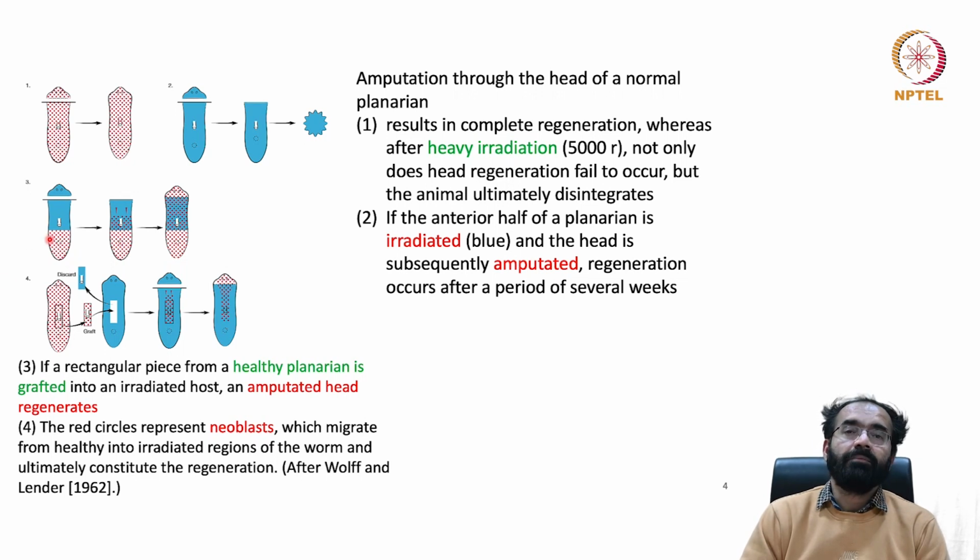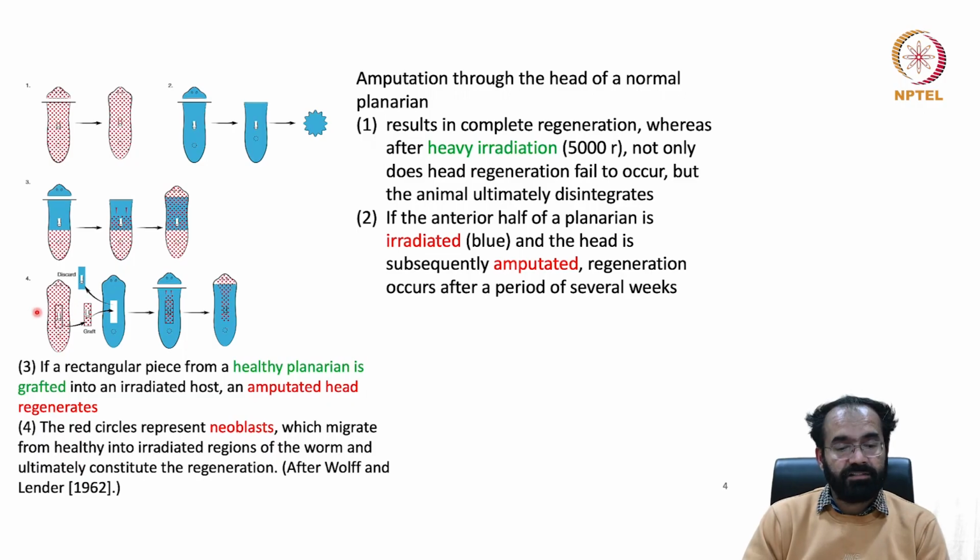And now you take the Planaria into two halves, anterior half and posterior half. Anterior half you irradiate it nicely, and then you chop off its head. Anterior half has the head also, okay, and then you chop off its head. Slowly the head will regenerate back, as you can see here. So it tells you something. The posterior half has normal good cells, no radiation has been given. Radiation, all of you know, it will cause DNA damage and cell death. So the posterior part, the backward part, did not receive any radiation, hence the head could regenerate. That means something from the posterior healthy part moved into the dead part.